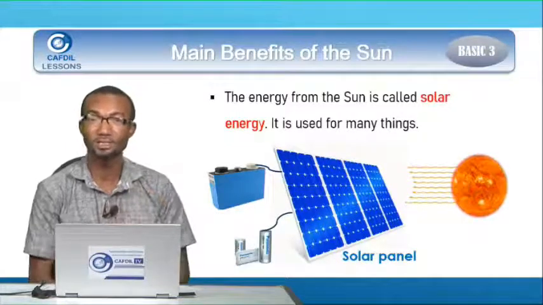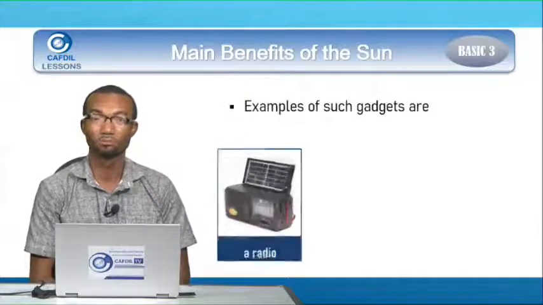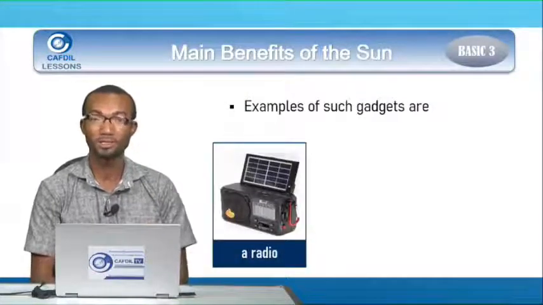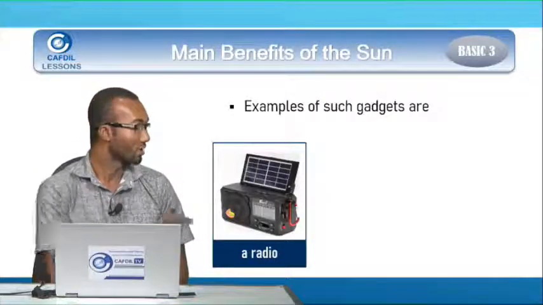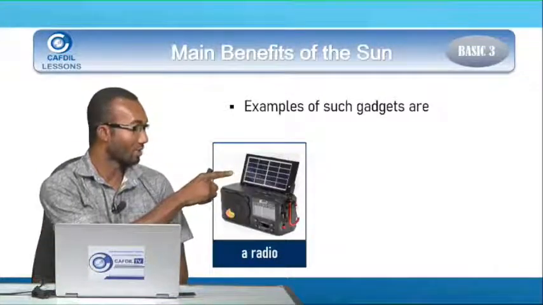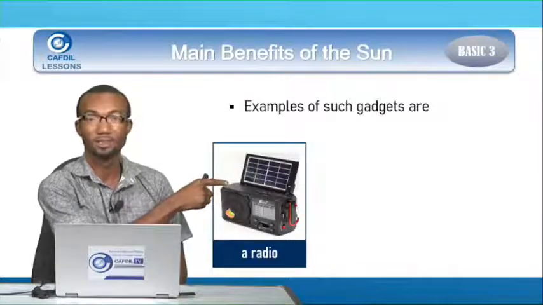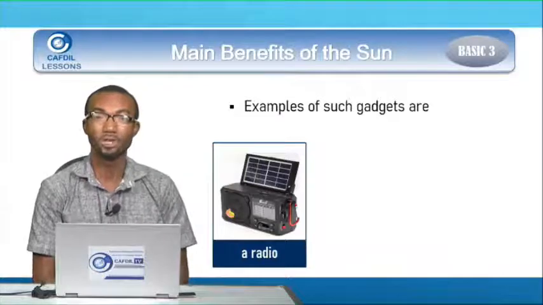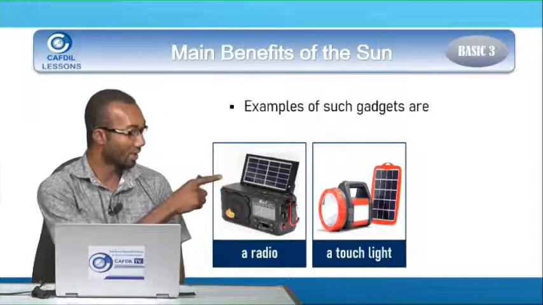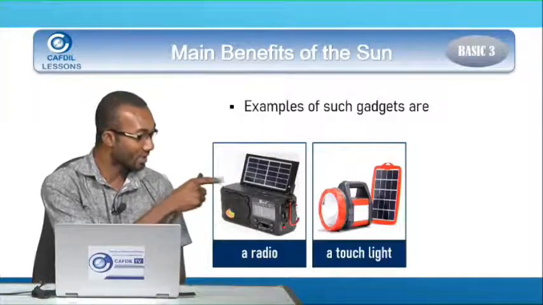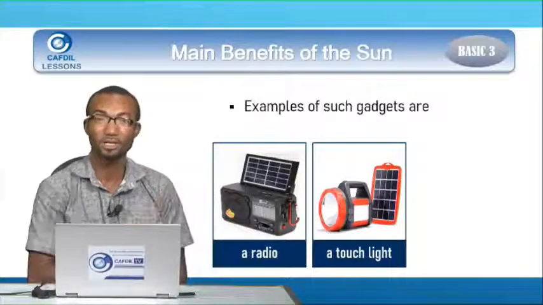And Kate, what are these batteries used for? You can use them to power a radio. Some radios operate on solar. So you see the solar panel at the top here. The sun will shine here, and then it will charge the batteries inside the radio, and then the radio can play. You also have a torchlight. You see the solar panel there that charges the battery inside the torchlight so that you can use it at night.